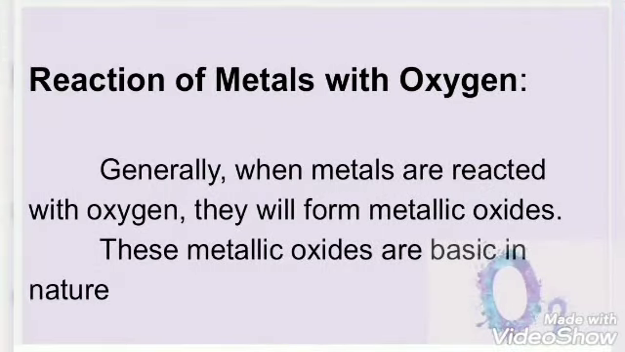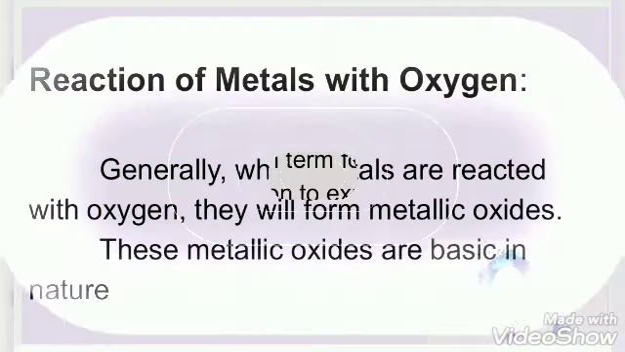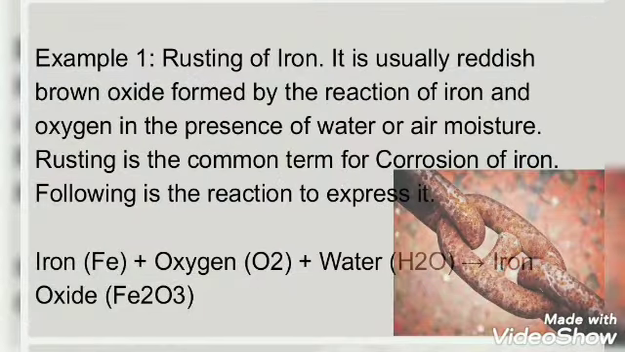So, when metal reacts with oxygen, it will give metallic oxide, and the metallic oxides are basic in nature. An example we can discuss here is the rusting of iron. When iron reacts with oxygen in the presence of water, a reddish brown oxide is formed. This is also called corrosion of iron. And you can see in this picture an iron rod has corroded.